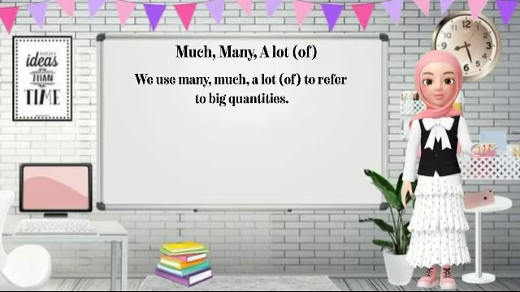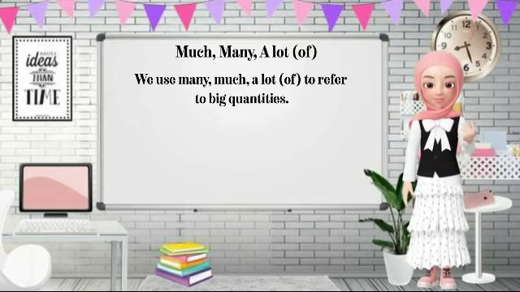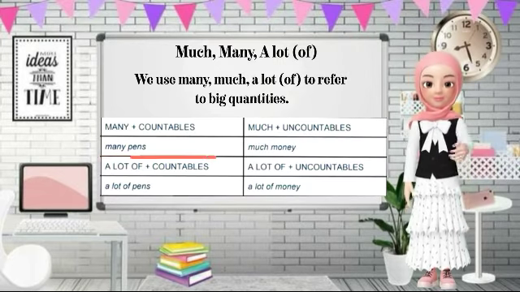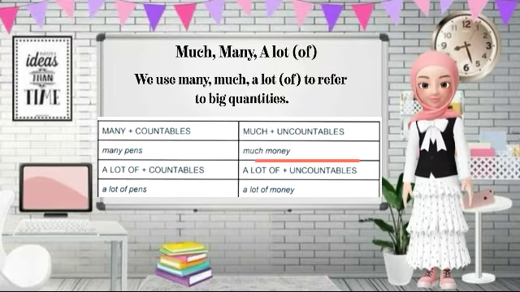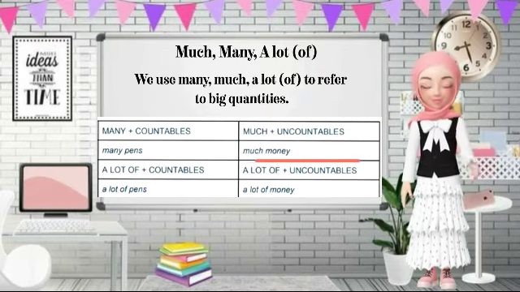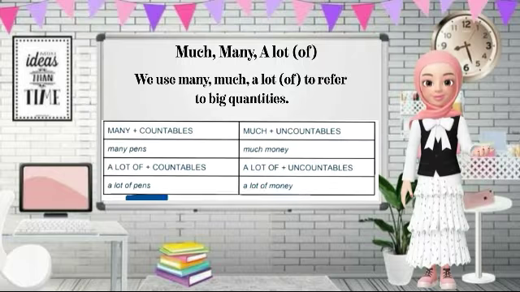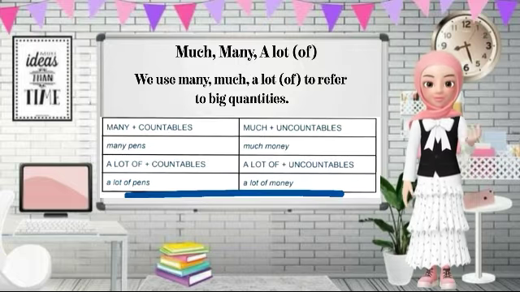And next we have much, many, and a lot of. We use many, much, a lot of to refer to big quantities. We use many with countable nouns and much with uncountable nouns. And we can use a lot of with both countable and uncountable nouns.